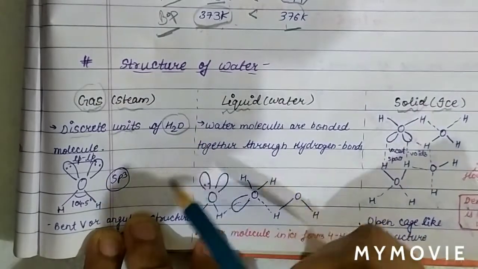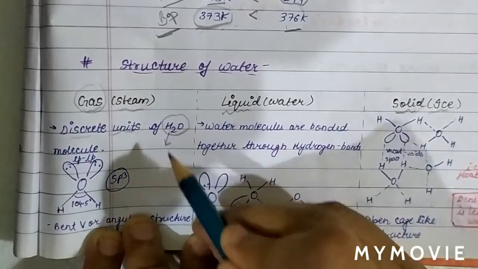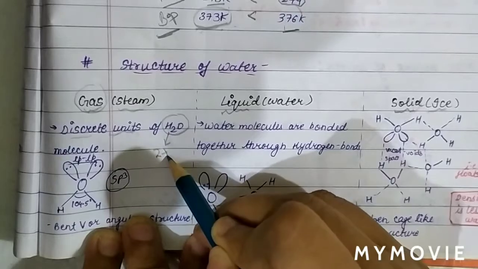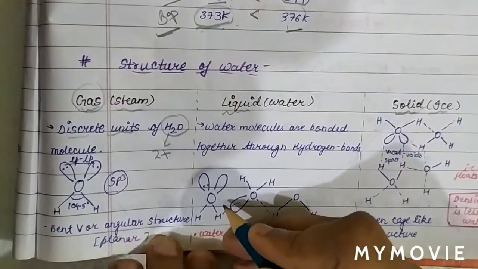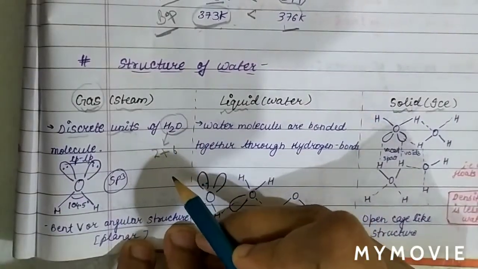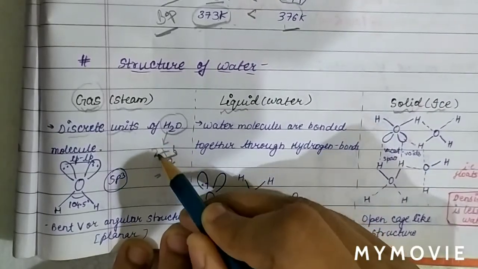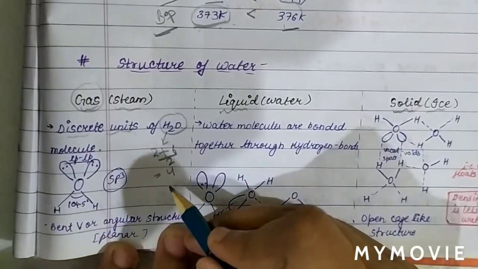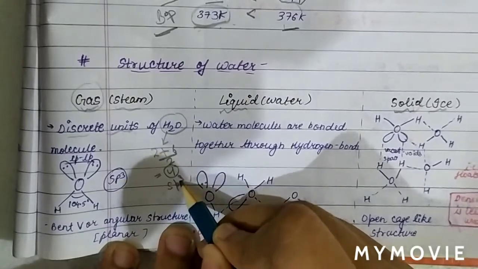As we know, in case of water, when we solve the hybridization, how many electrons are there for hydrogen? 1 valence electron, so 1 into 2 is 2. And for oxygen, how many valence electrons are there? The number of valence electrons is 6. 2 plus 6 is 8, divided by 2. So how many pairs? 6 plus 2, 8 by 2, 4. Steric number is 4. When steric number is 4, then we say the hybridization is sp3.